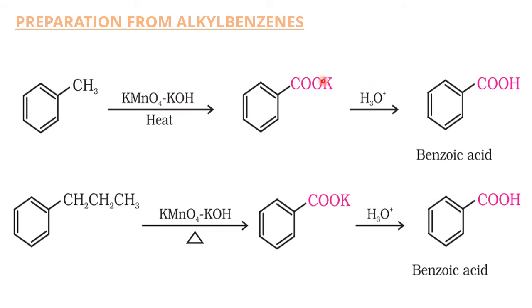So this is the intermediate step, unstable step. So directly we can do, no problem, but we always choose the route which is very easy. Okay. So therefore convert the alkyl benzene into the corresponding salts. Then upon hydrolysis you get the corresponding acids.